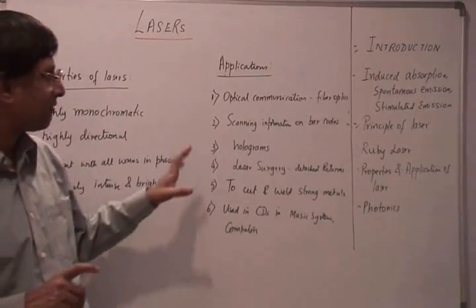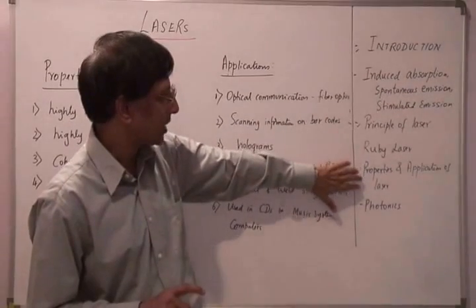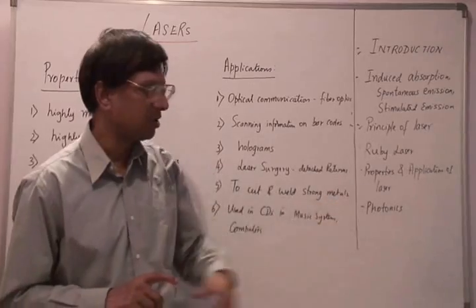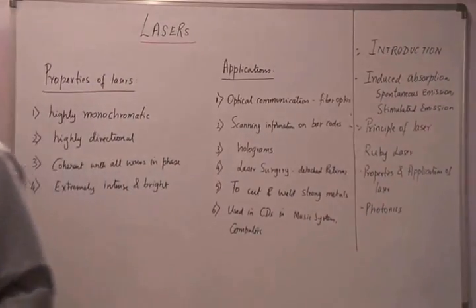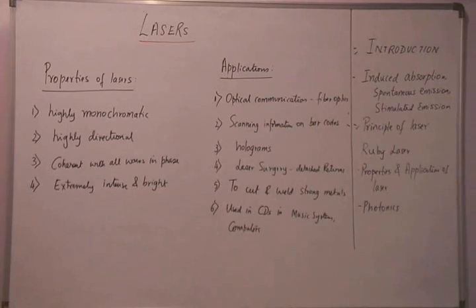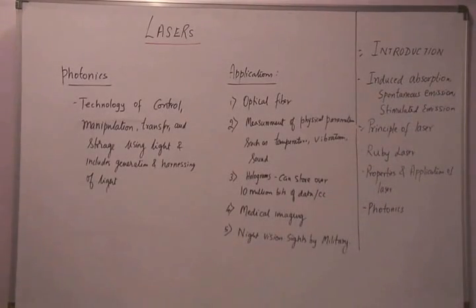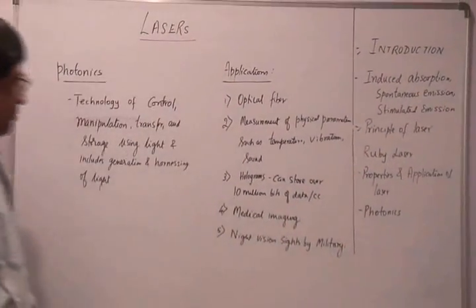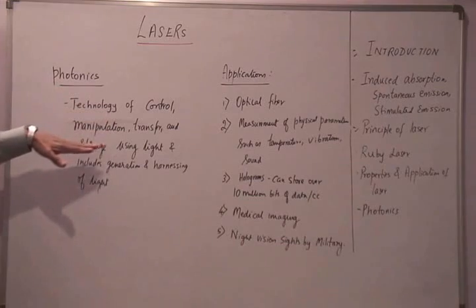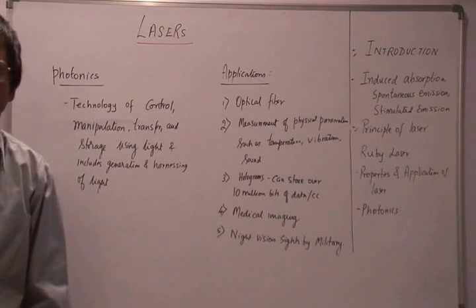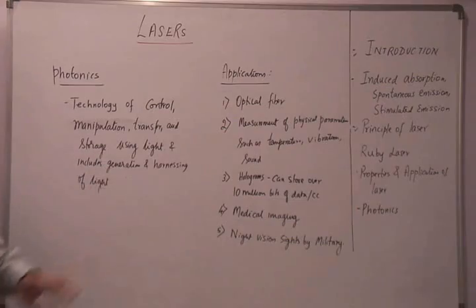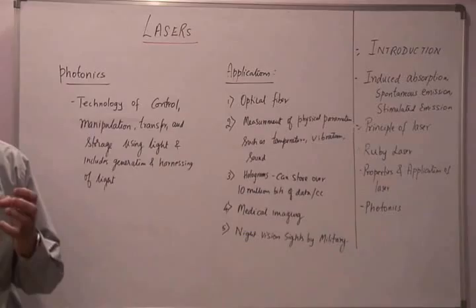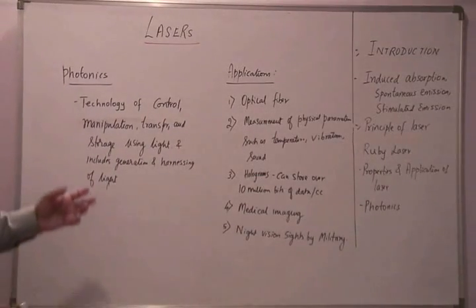Now, after having discussed these aspects about Ruby laser and properties and applications of laser, let us move on to the next topic, that is about photonics. Let us now have a brief discussion about the topic of photonics. Photonics is defined as the technology of control, manipulation, transfer and storage using light. It also includes generation and harnessing of light. Note that photonic devices generally use electrical and electronic energy or devices for generation of light.